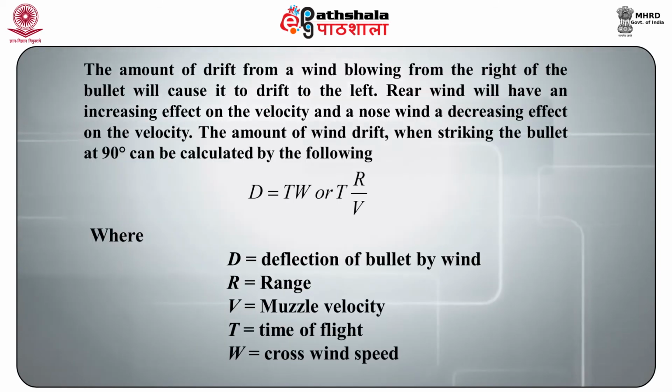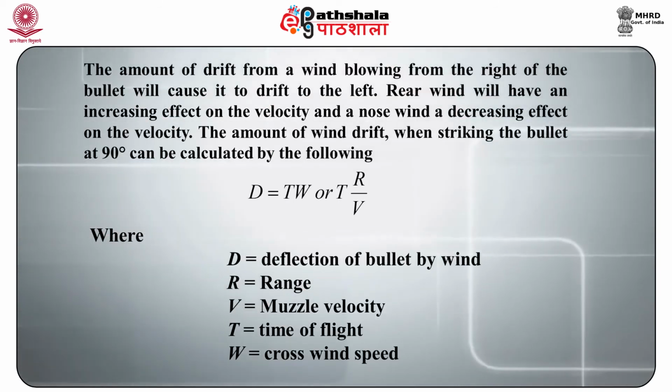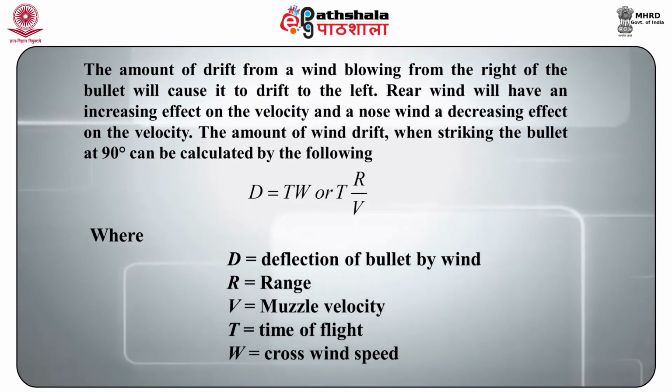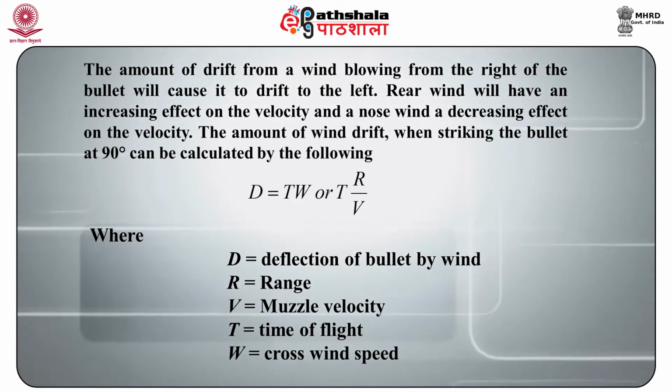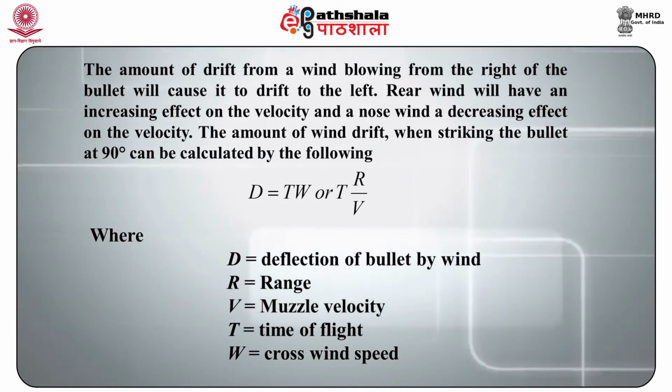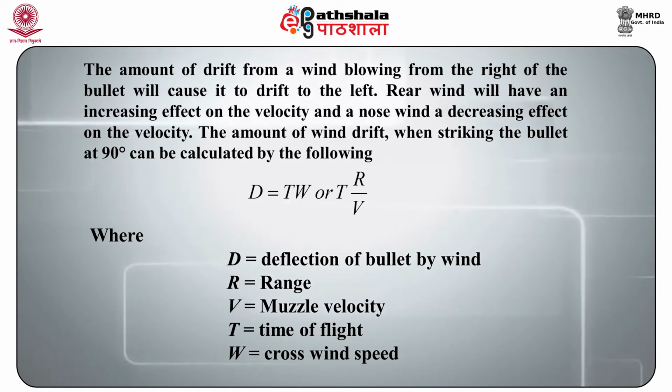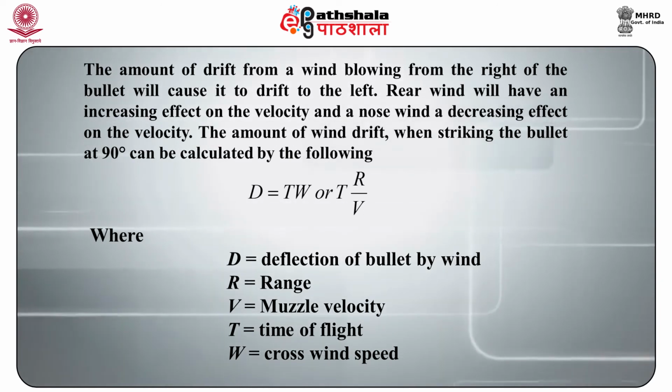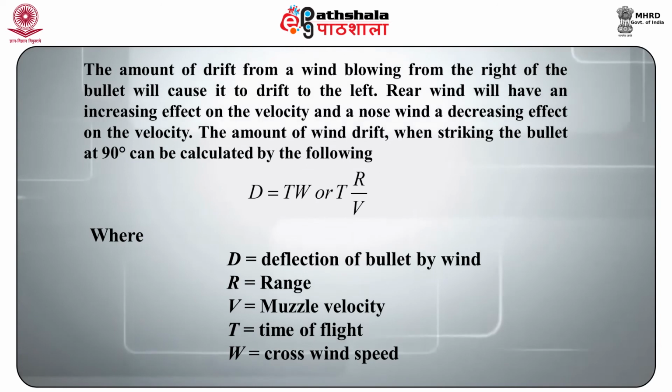The amount of drift from a wind blowing from the right of the bullet will cause it to drift to the left. Rear wind will have an increasing effect on the velocity and a nose wind a decreasing effect on the velocity.